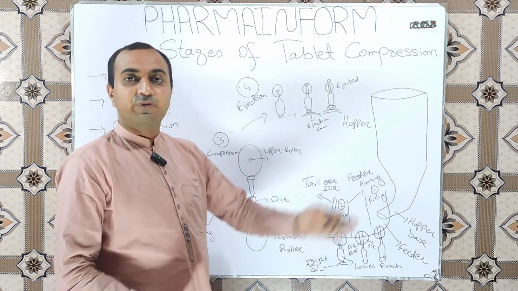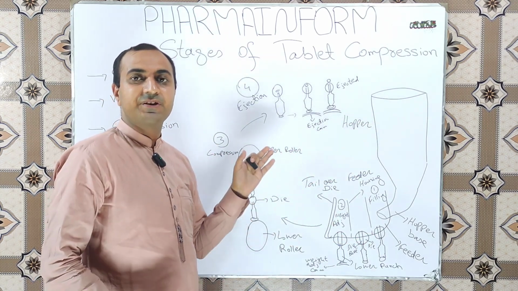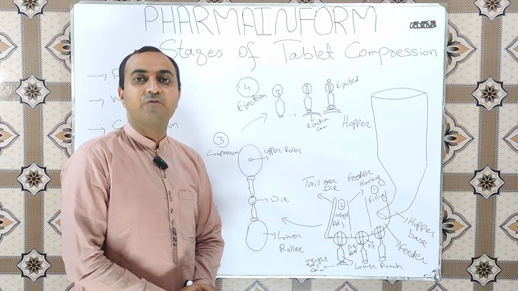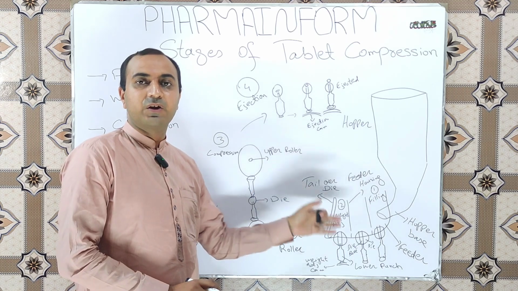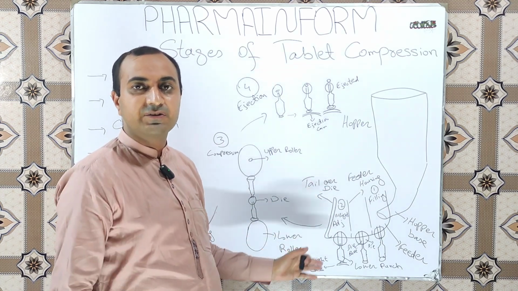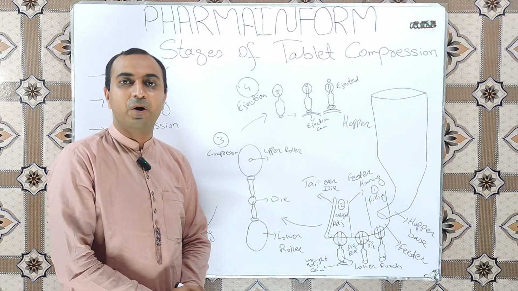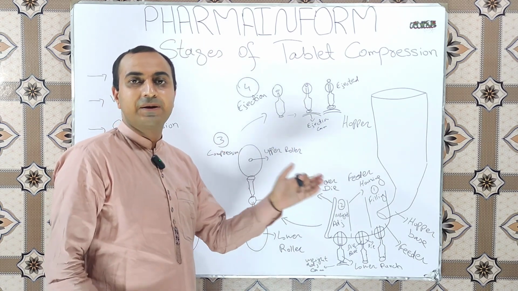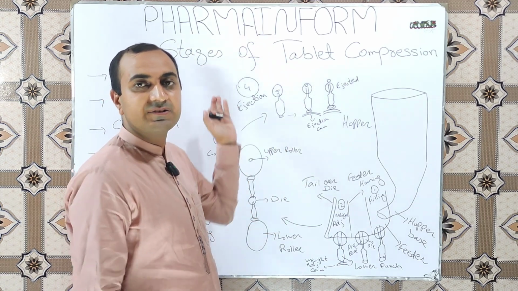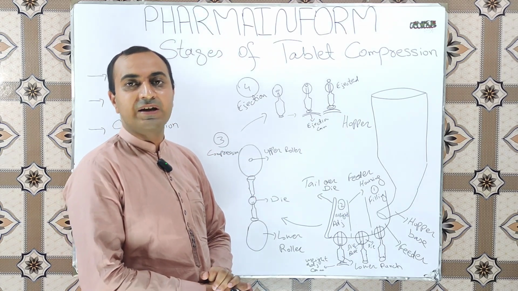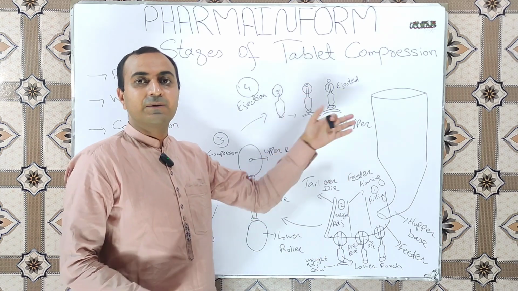So for a brief overview, the first stage of tablet compression is filling, where powder or granules are filled in the die cavity. The second stage is the weight adjustment or metering, where extra powder or granules are removed from the die with the help of the tail over die and the tip of the lower punch. This stage is known as weight adjustment, and in the third stage we apply pressure over the powders or granules to compress the tablet, and this one is known as the tablet compression or compaction stage. And the last stage is the ejection stage, where we eject the tablet from the die cavity with the help of the ejection cam and the tip of the lower punch.